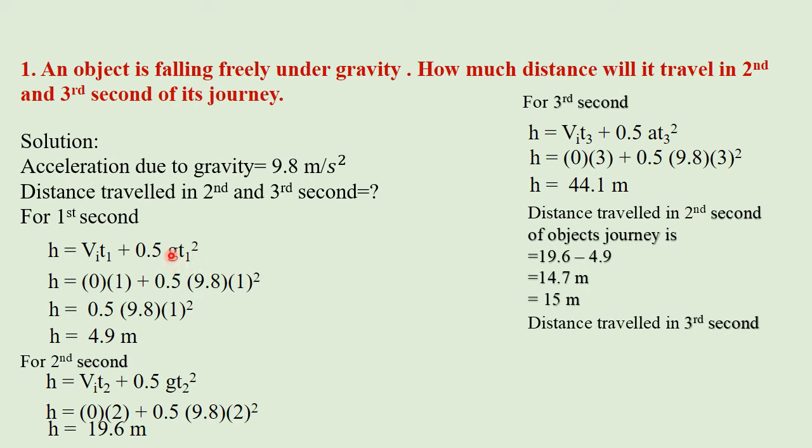For the third second of the object's journey, we subtract the height for the second, 19.6 meters, from the height for the third, 44.1 meters, and we get 24.5 meters, approximately 25 meters. So distance traveled in the second second of the object's journey is 15 meters and in the third second is 25 meters.